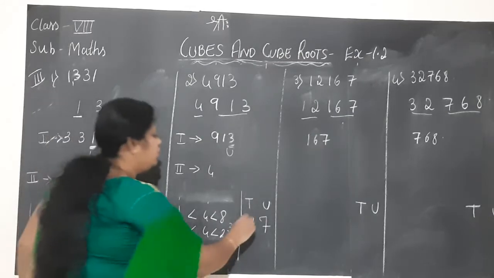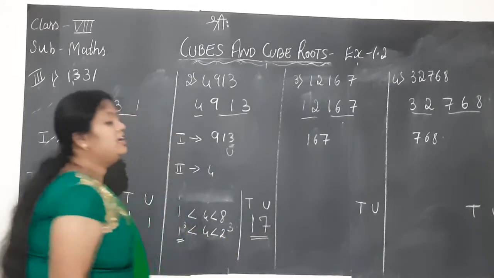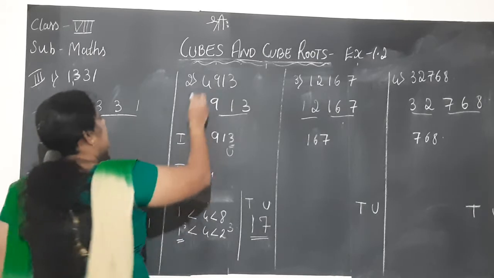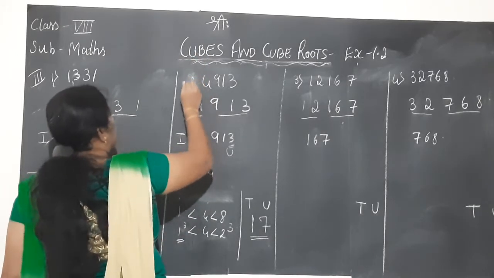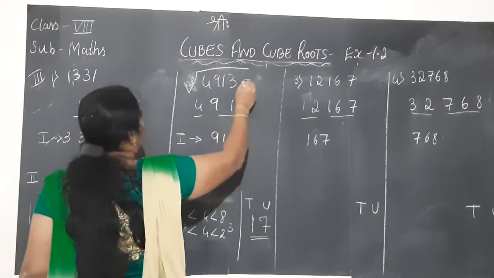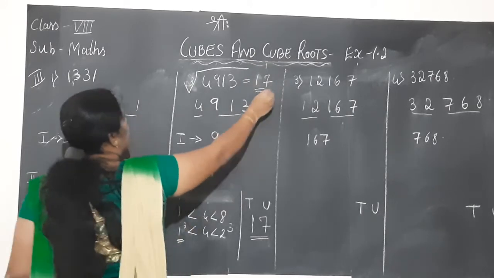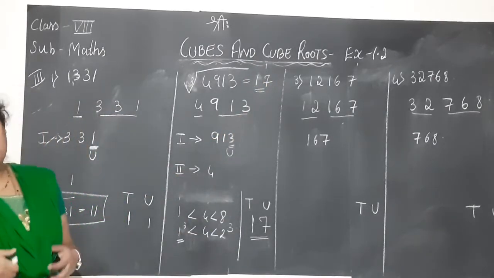So totally from the units and tens place, what number did we get? We got the number 17. Hence here you will write the cube root of 4913 is 17. Like this you should do.